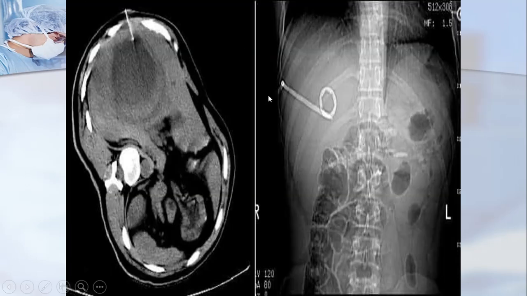Here you can see a catheter going into the abscess cavity, in two views here and here. Usually this catheter has a curled tip so that it is retained inside the abscess cavity. Had there been a straight catheter, the chances of it coming out and dislodging are much greater. So usually they have a curly tail.